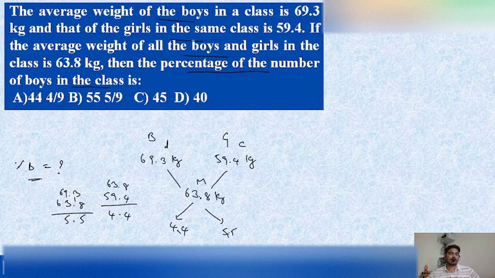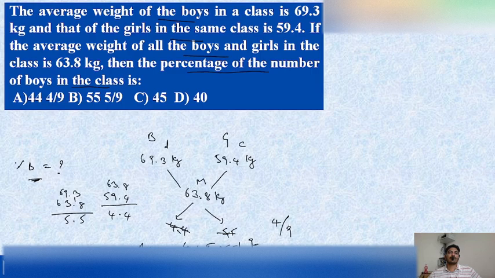So in this also, the 11 table was common here. 11 fours and 11 fives get cancelled. So we'll get the boys to girls ratio here, that is 4 is to 5. And what he asked in the question is the percentage of boys in that particular class. So there are 9 parts in total in that class, and out of 9 parts, 4 parts are boys here, 4 out of 9.